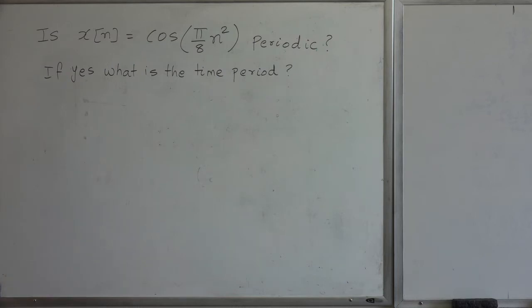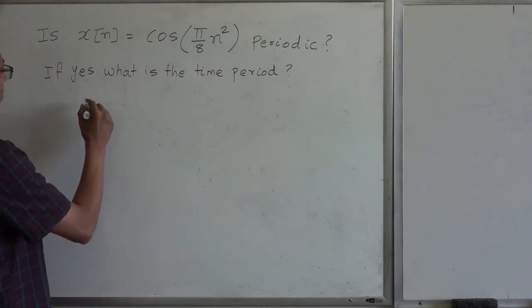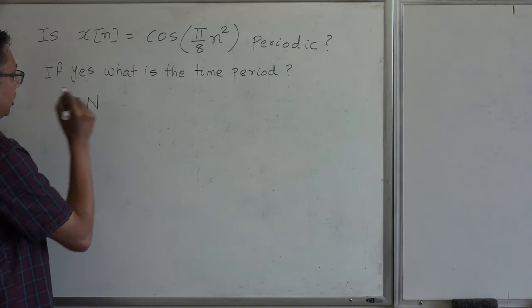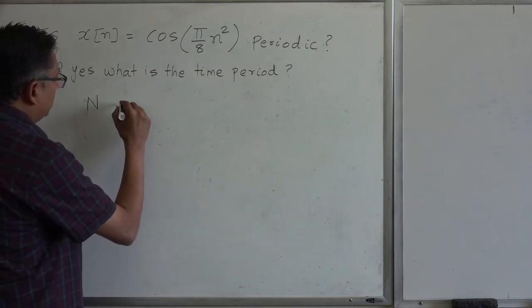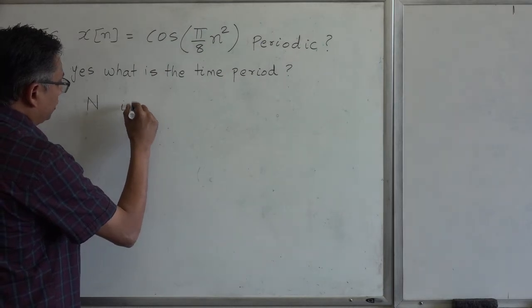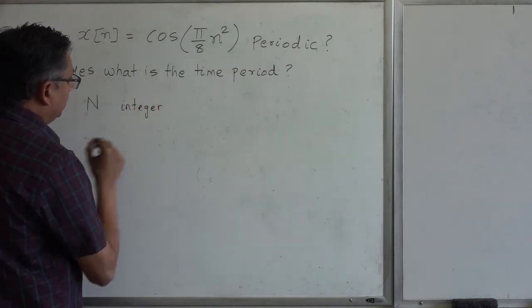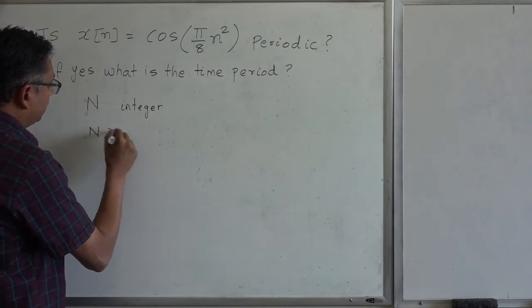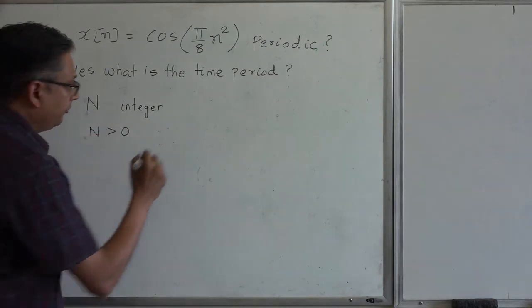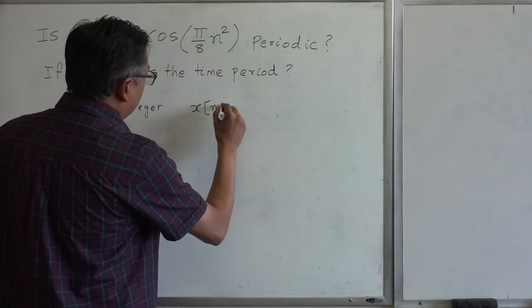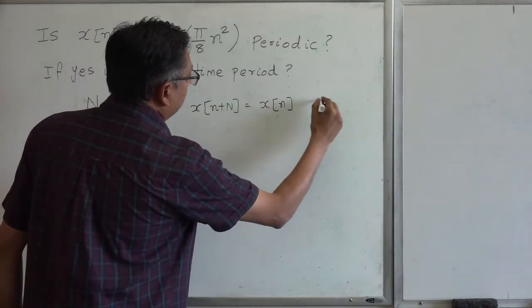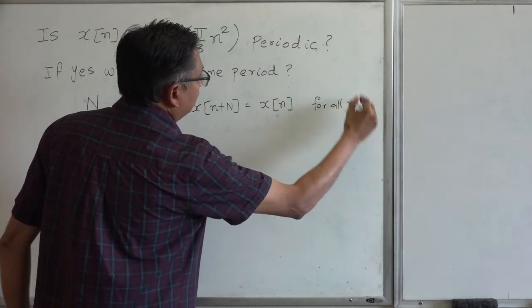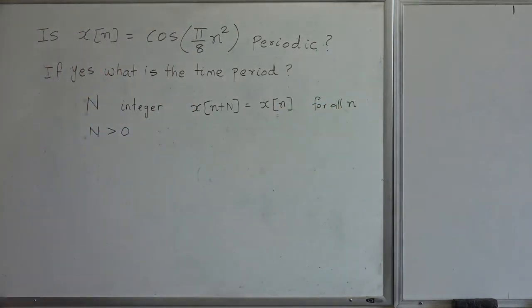periodic, then what should happen is this: we should be able to find a number capital N, which is an integer greater than 0, such that x of n plus N is equal to x of n for all time little n. That's the definition of a signal being periodic, right?